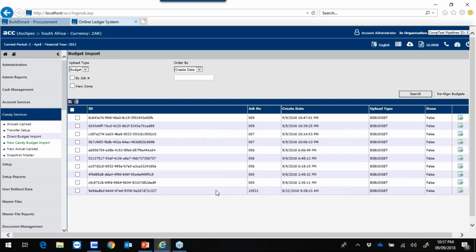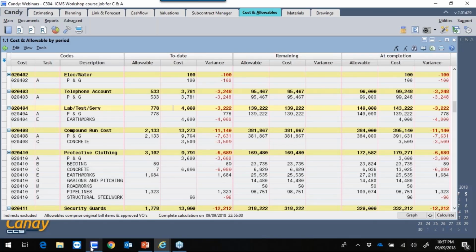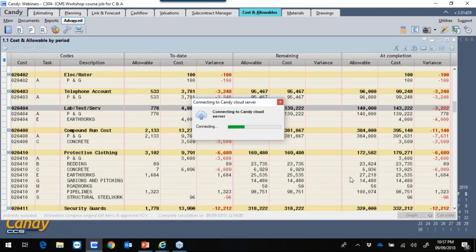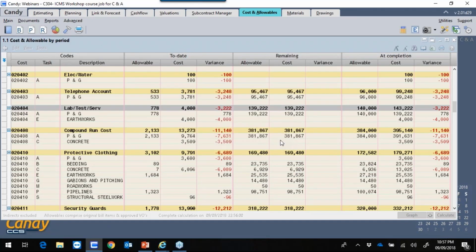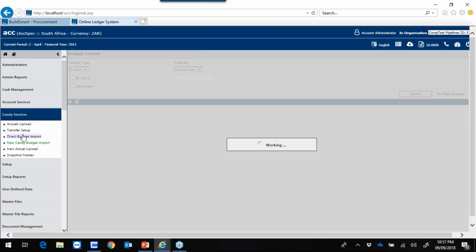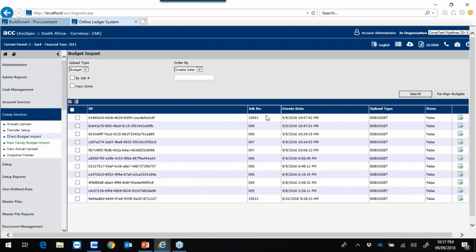I will then select my project, which is not here, so the cost has not been released yet. So I'll go Advanced, BuildSmart Integration, Transfer. Click on OK, go back to BuildSmart Accounts, just refresh this page, and now my project's costs are there.